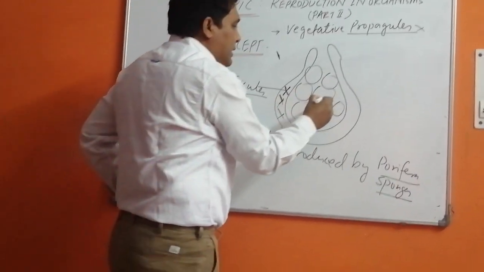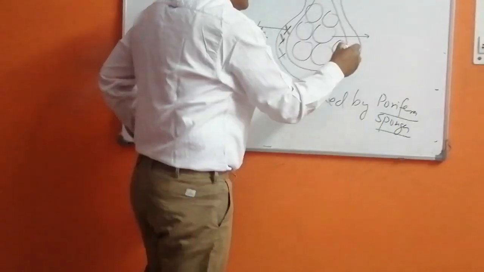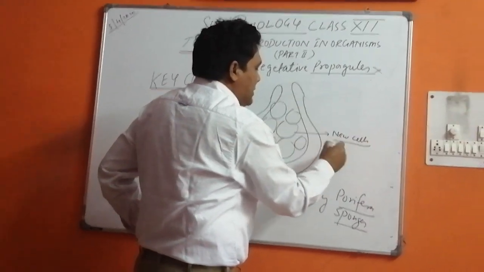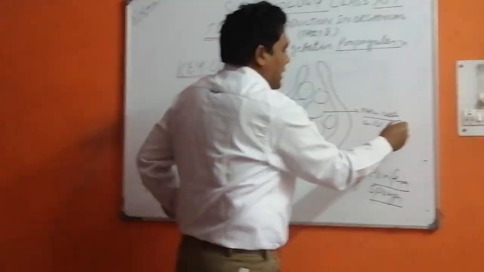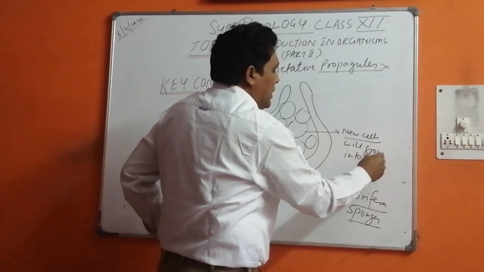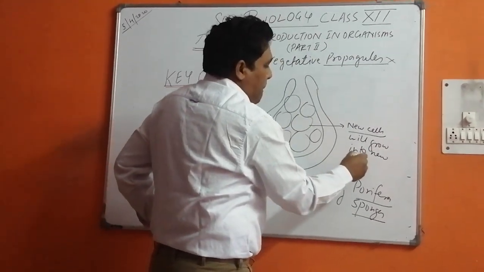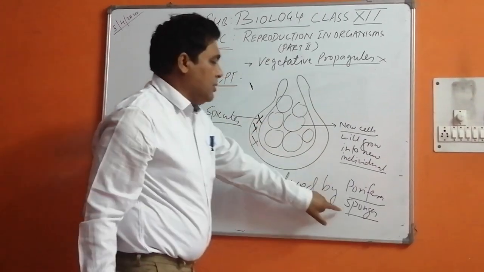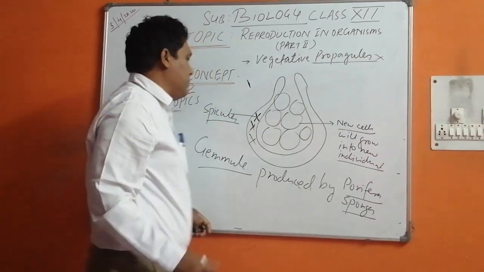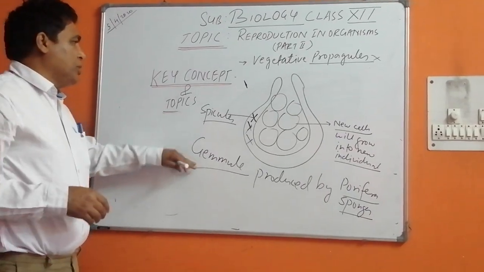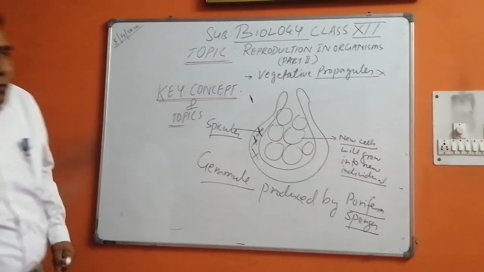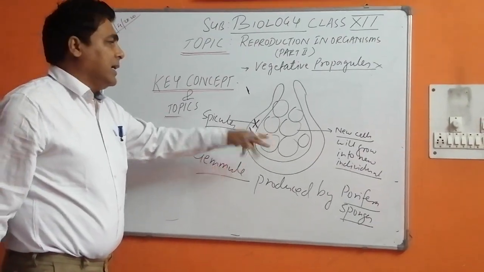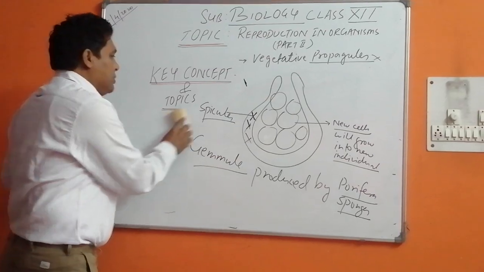The gemmules are the bodies which actually produce the new cells, which will grow into a new individual. Now as I've told you, sponges are animals. This comes under Animalia. So we talked about the gemmule. Gemmule is a body which can produce new organisms. These are archaeocyte cells and they can produce new individuals.